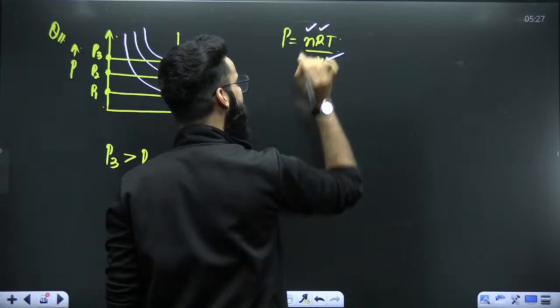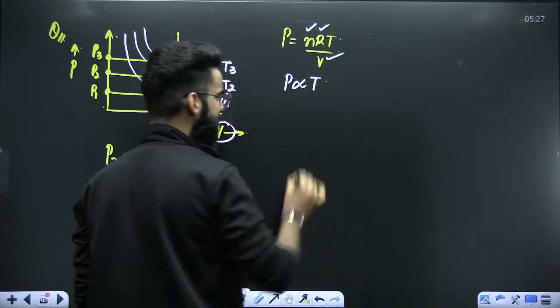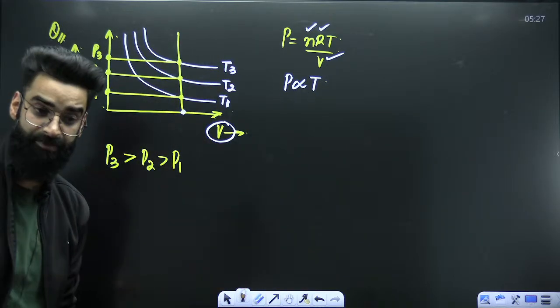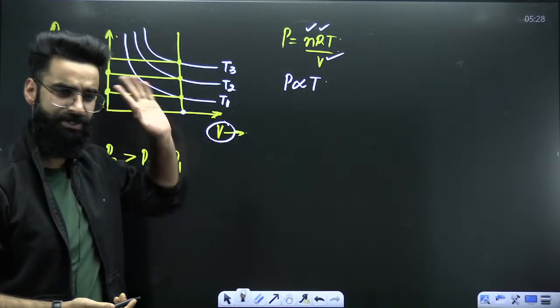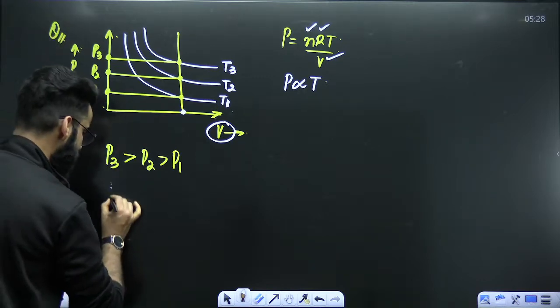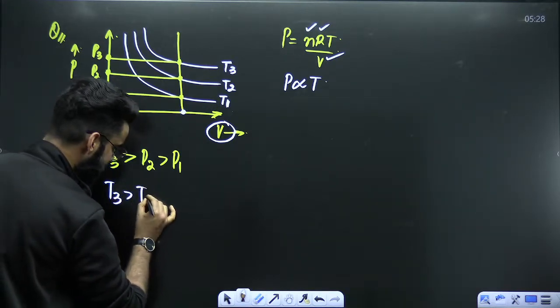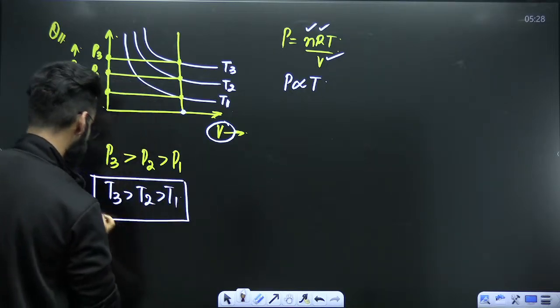The number of moles and R were already constant. So can I say pressure is directly proportional to temperature in this case? Absolutely, pressure is directly proportional to temperature in this case. So the more the pressure, the more the temperature. T3 is more. That means T3 has to be more than that of T2, than that of T1.